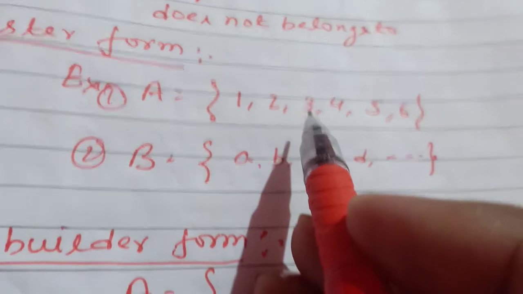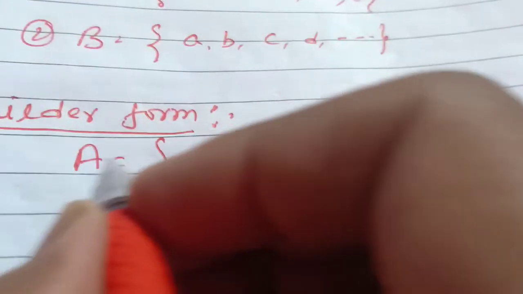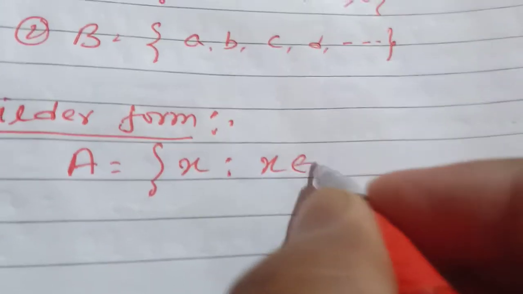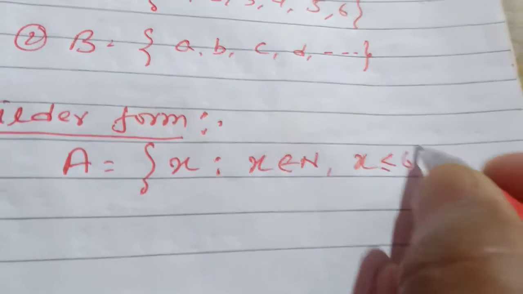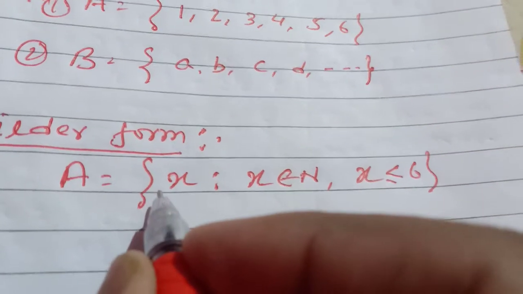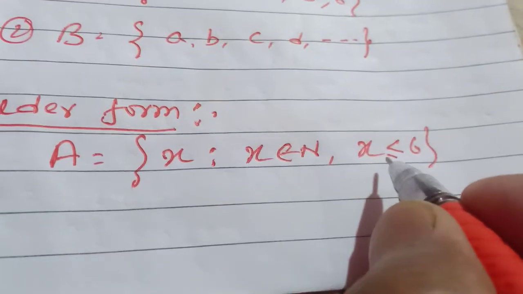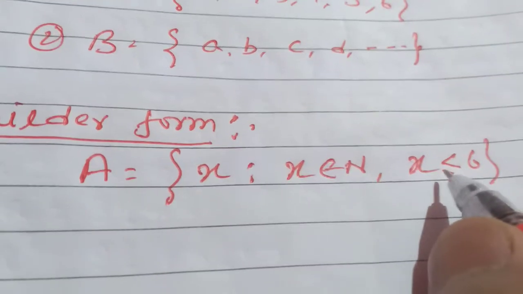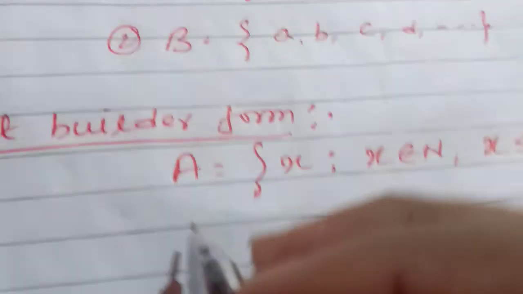You can see that this is the set of natural numbers. It can be written as {x such that x belongs to N and x is less than or equal to 6}. That is the property of the set, and that set is the set of natural numbers that are either 6 or less than 6. That form is called set builder form.